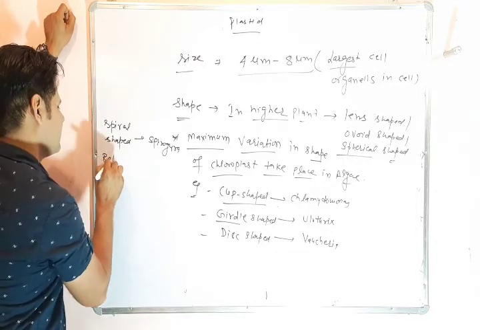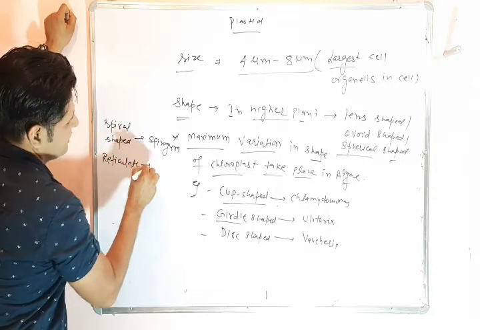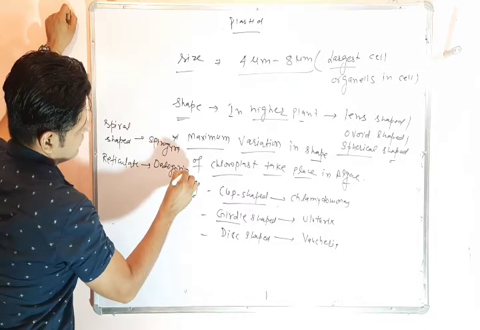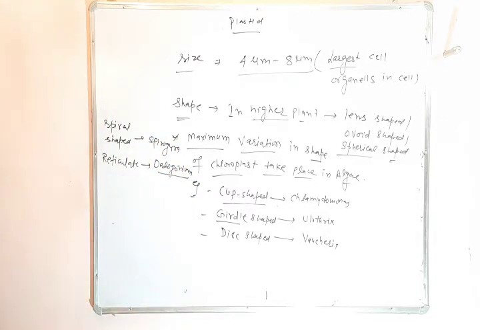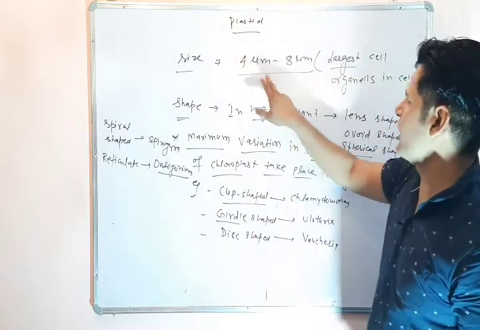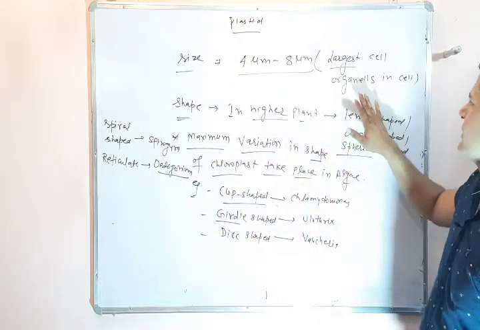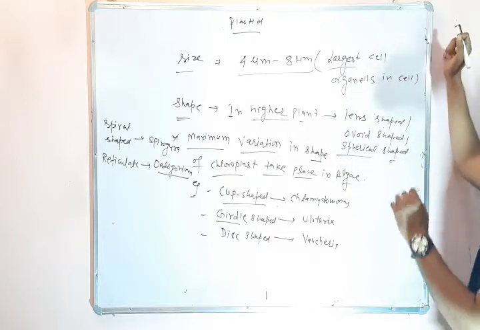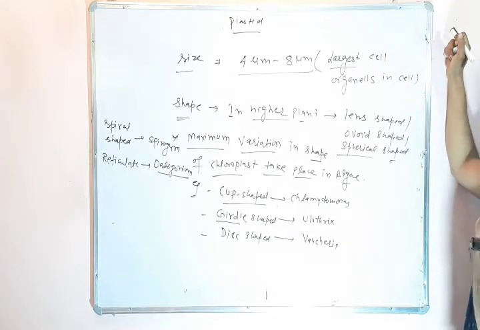A reticulate chloroplast present in Oedogonium. So these are the different shapes of chloroplast which are present in cells which have different shape. Okay, again I will explain that the size of plastid is 4 micrometer to 8 micrometer, means largest cell organelle in the cell. In higher plants the shape of plastid is lens shaped, ovoid shaped, and spherical in shape.